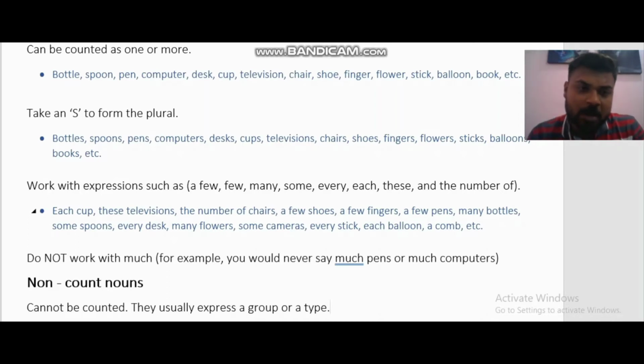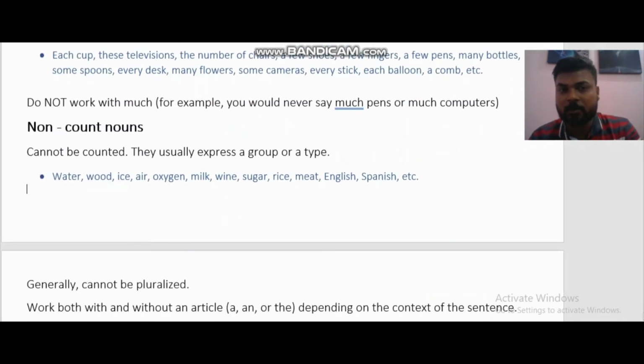Great. I hope we're pretty much clear with countable nouns, because we are moving to non-countable nouns or uncountable nouns. Uncountable simply tells you that these are nouns that cannot be counted or cannot be pluralized, right? Remember I told you that the nouns that can be pluralized are countable nouns, and the nouns that cannot be pluralized are uncountable.